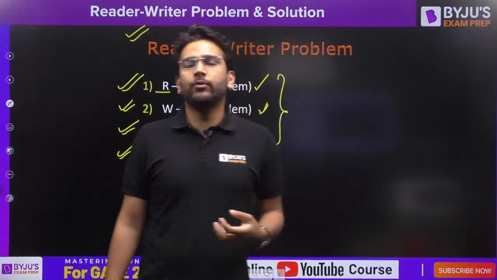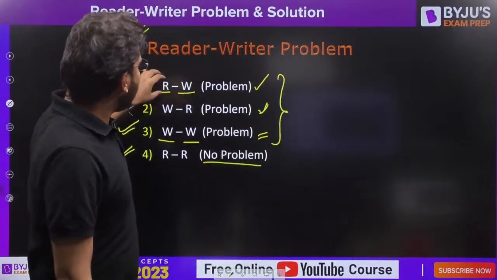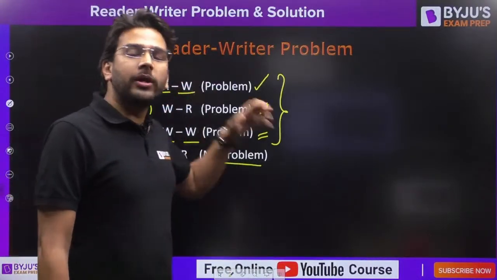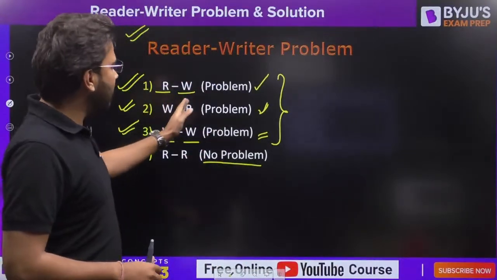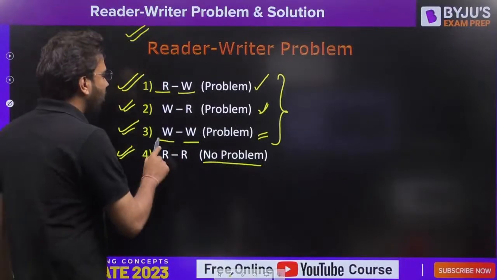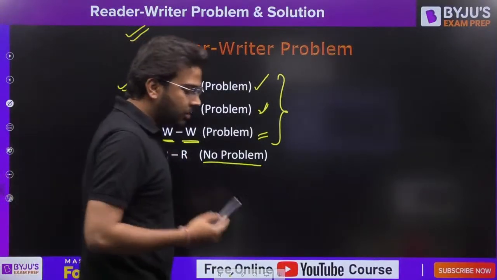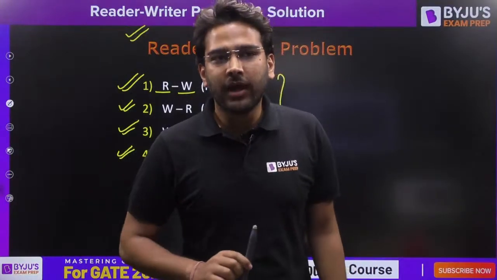We need to find some solution so that we can avoid this kind of problem. If we have a reader, then we are not going to allow the writer to access the critical section. If we have a writer, then we are not going to allow the reader to access the critical section. And if we already have one writer, then we are not going to allow another writer to access the critical section at the same time.